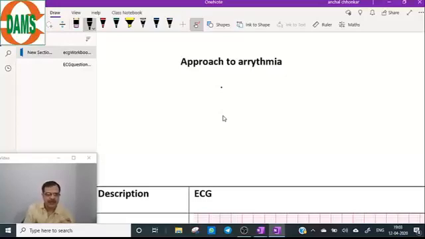The first is a clinical case scenario, where some vital parameters and an ECG are given, and you have to identify the type of arrhythmia and its management. The second set is factual questions on the arrhythmia, such as what are the findings of that particular arrhythmia on the ECG.